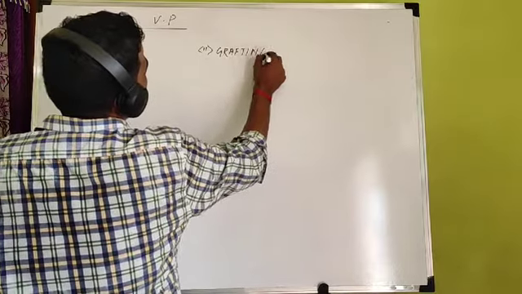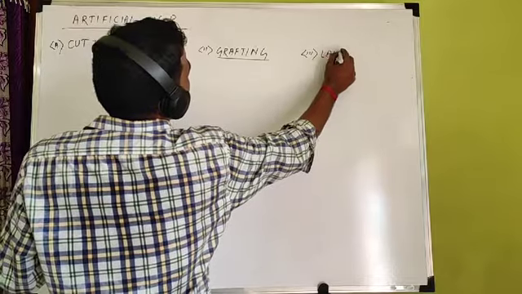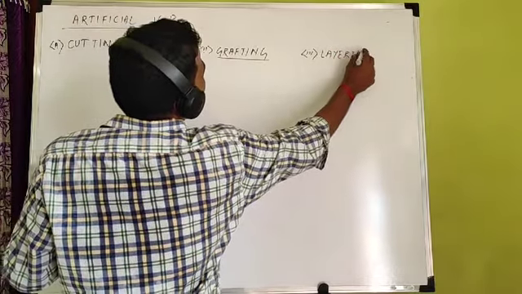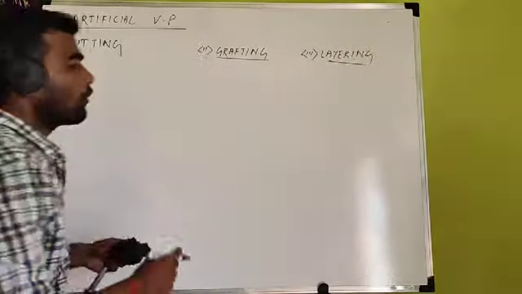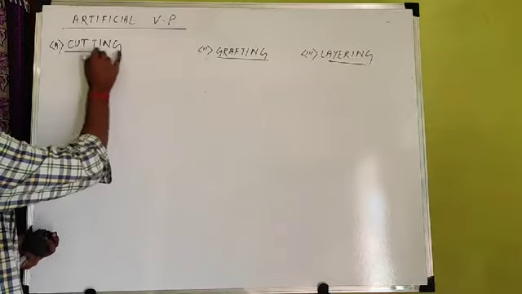Grafting, and third is called layering. Number 3 is called layering. 3 types, and all are important because every year one question is asked, whatever that may be, NEET or board. So first come to cutting.